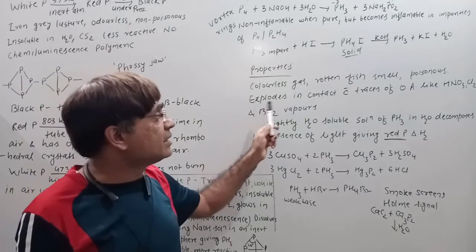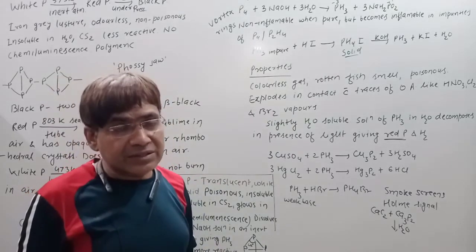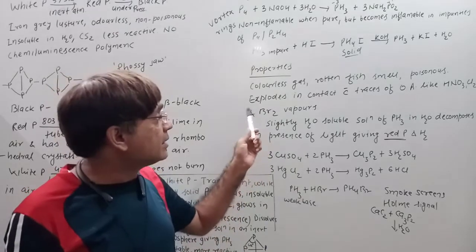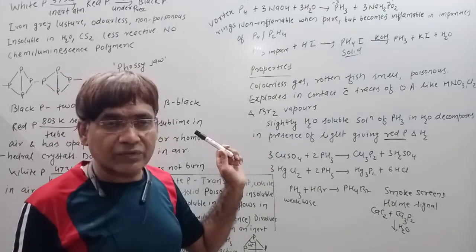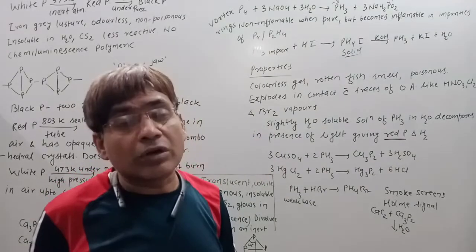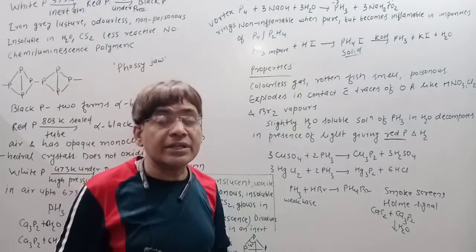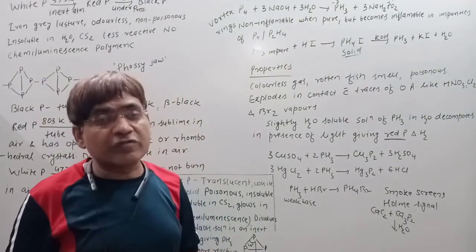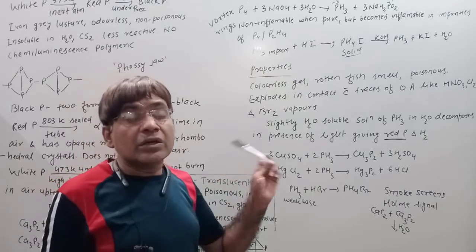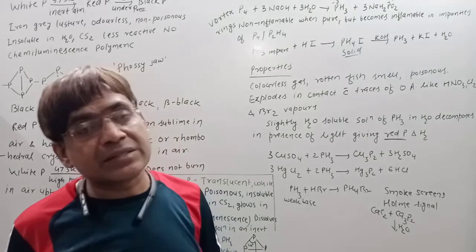After this, when it comes in contact with oxidizing agents, even in traces, like HNO3 or vapors of chlorine or bromine, it explodes. So phosphine explodes in contact with traces of oxidizing agents like HNO3, vapors of Br2 or vapors of Cl2. When phosphine comes in contact with oxidizing agents, even in traces, it explodes.